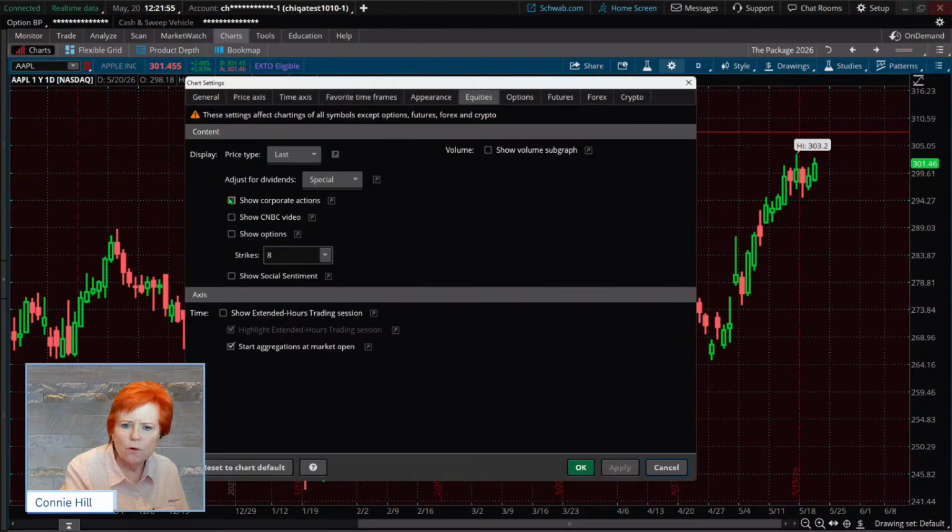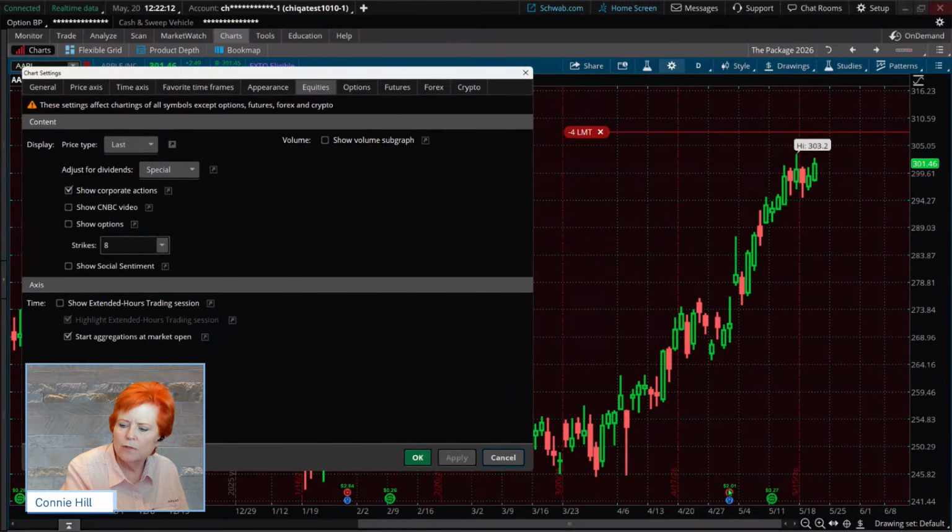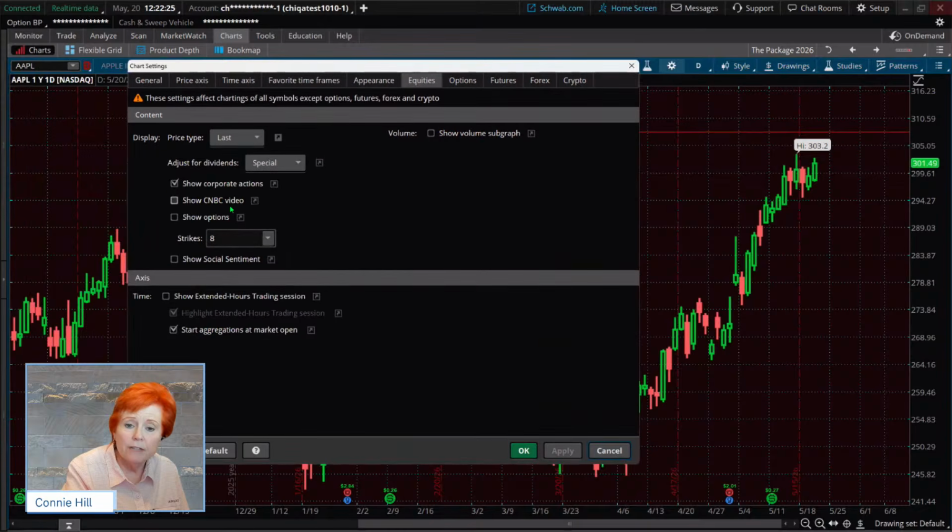I love it to show corporate actions. This is where we can see earnings announcements, where they happened in the past, and where they're coming in the future. Here, we have 3 weeks out right now and it's not going to have earnings in the next 3 weeks, so we won't see anything, but you can see where it had it most recently here in April. You can see when their earnings was, and then it looks like a dividend payment came in here in the first part of May. All right, if you want to see any videos, you can show those. You can show option prices, but I think it makes things a little cluttery here.